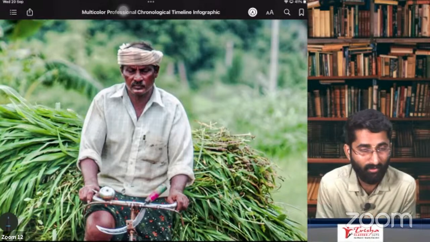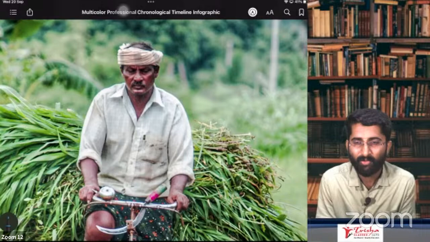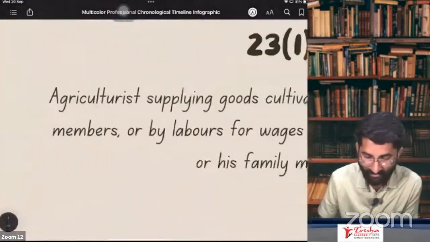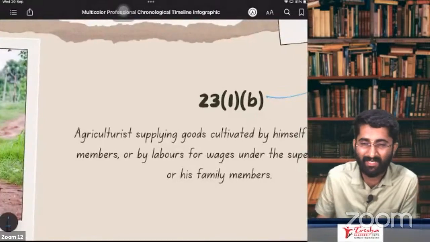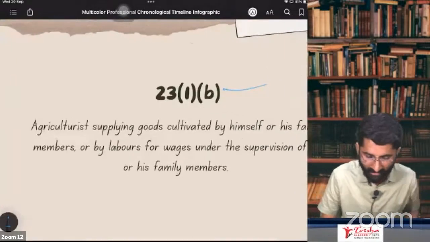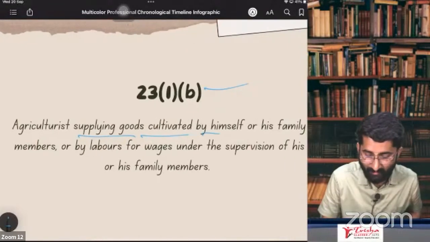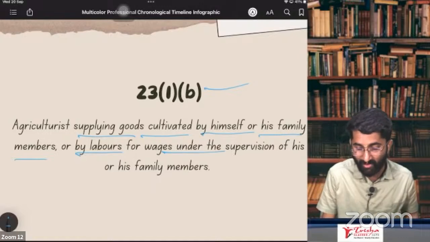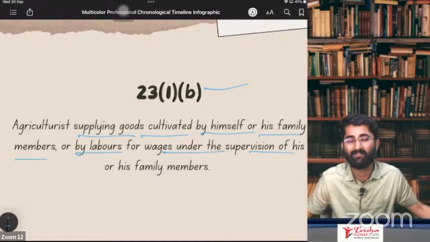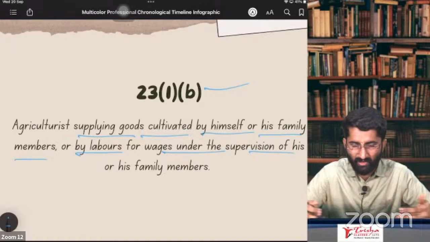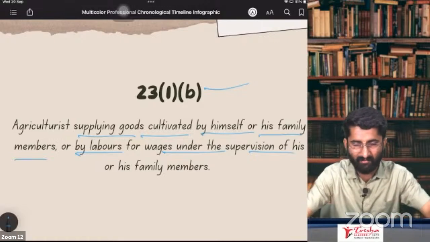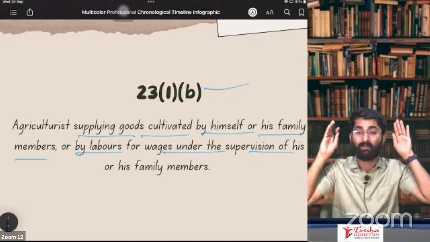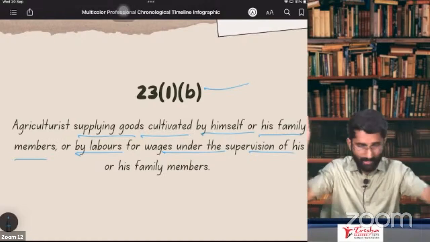And what we do, my dear farmer, you are out of GST. Section number 23, subsection 1, clause B: agriculturist supplying goods cultivated by himself or his family members or by labor for wages under the supervision of himself or his family members. That means I am doing the work, my family members are doing the work, or anyone else is doing the work, but I am supervising. I'll become an agriculturist. I am out of GST.